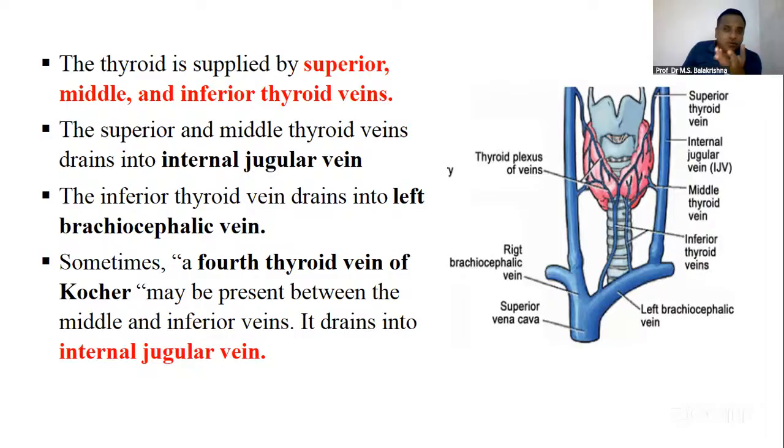Then in the veins of the thyroid gland, you've got superior, middle, and inferior thyroid veins. So please understand, the superior and middle thyroid veins club together and drain into internal jugular vein. The inferior thyroid vein drains into left subclavian vein. And there is again a fourth vein which is called Kocher vein, which drains into internal jugular vein. This is extremely important. This is there in your MCQ books also. Learn this question perfectly.